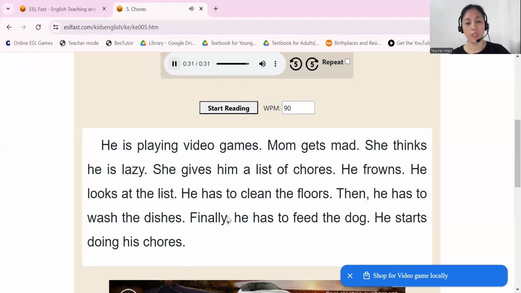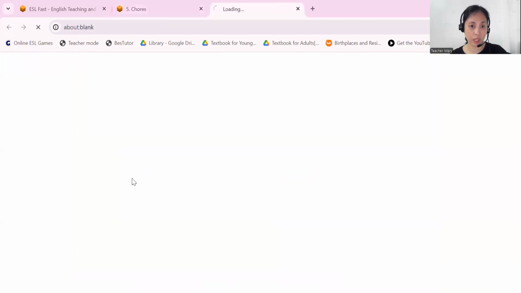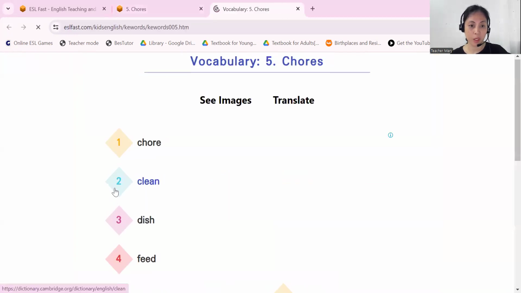Okay, so that is listening. If you want to learn how to pronounce these words, try to click this button to listen. Then next, let's go to activity. There are different kinds of activities here. You can actually search the vocabulary, chore.